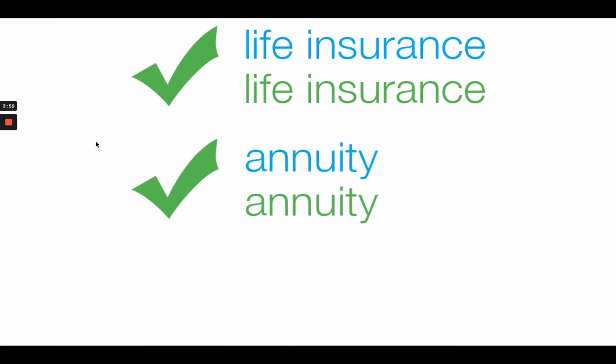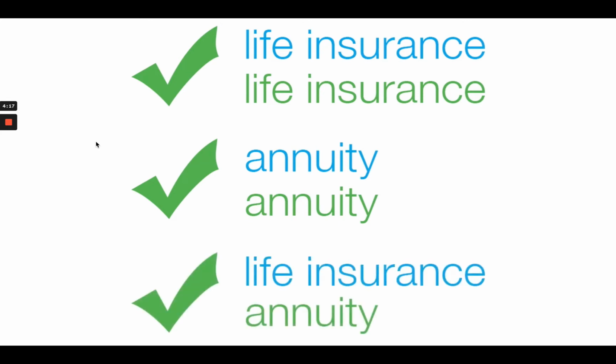Likewise, Section 1035 allows for the exchange of one annuity for another annuity without any taxable event occurring. And again, it doesn't matter what kind of an annuity it is, you can exchange one annuity for another without any taxable event. After that, it gets a little more complicated. 1035 does allow for the exchange of a life insurance policy for an annuity.